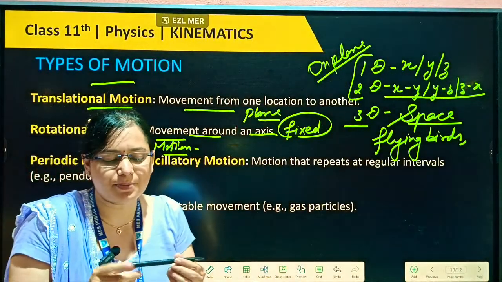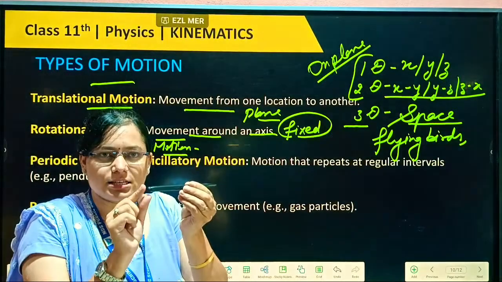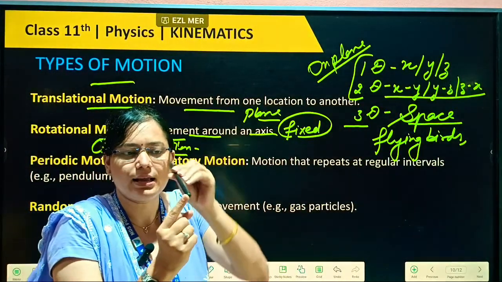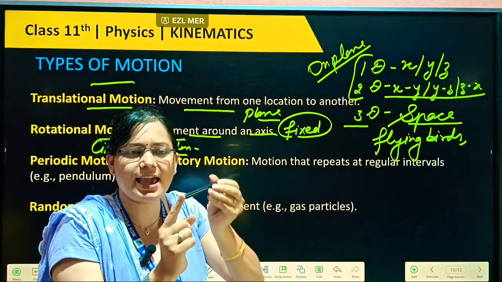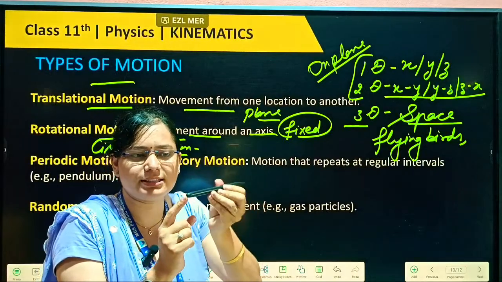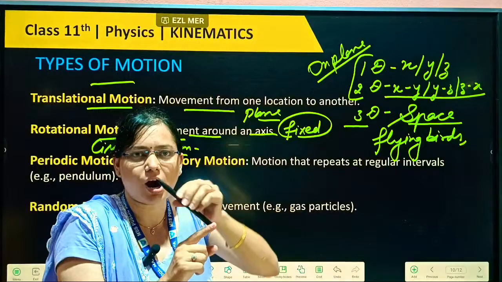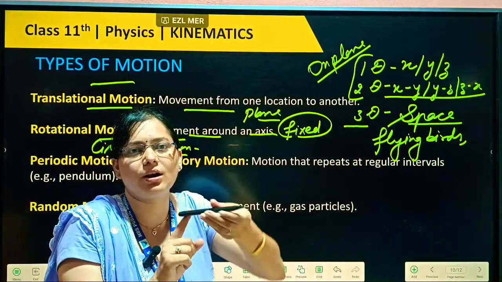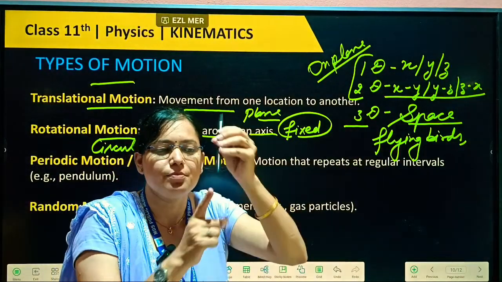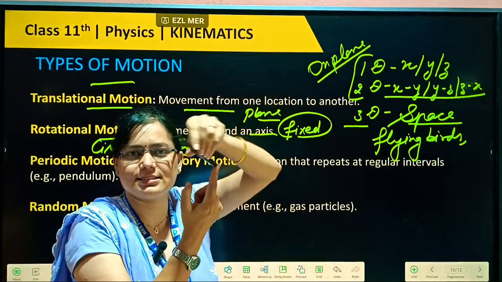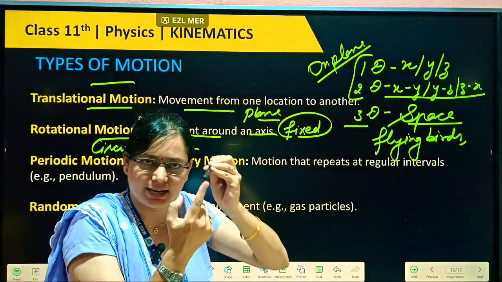For example, this pen is moving like this, its one axis is fixed. That is rotational motion, because one axis remains fixed. Clear to everyone?